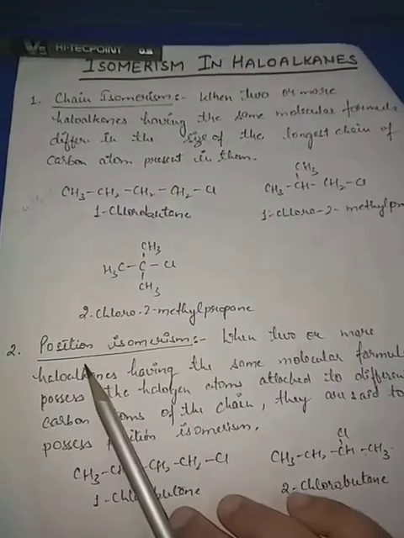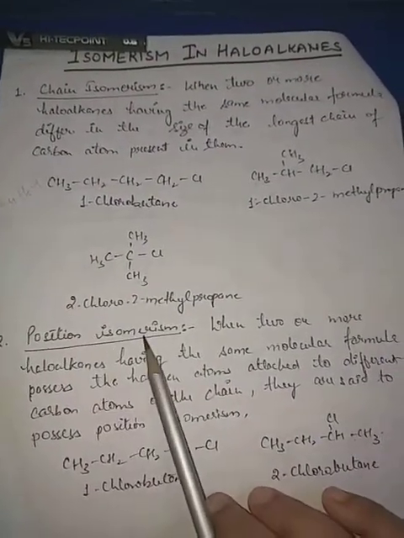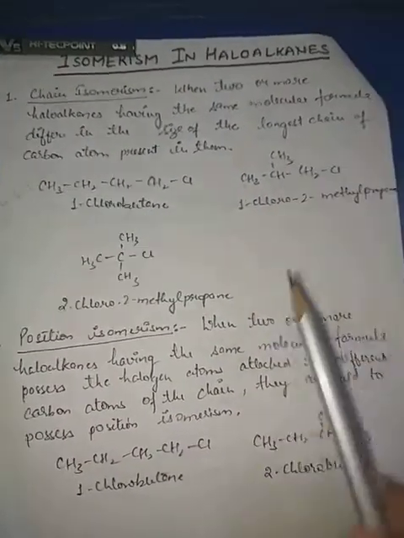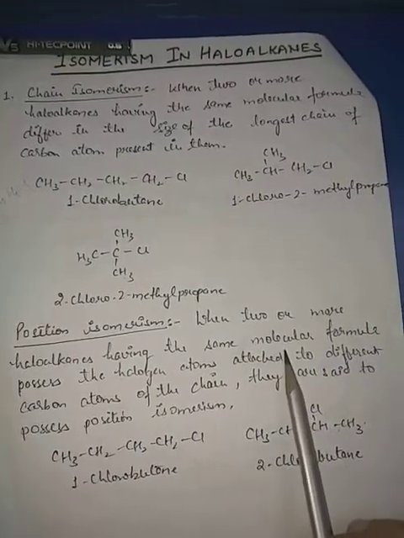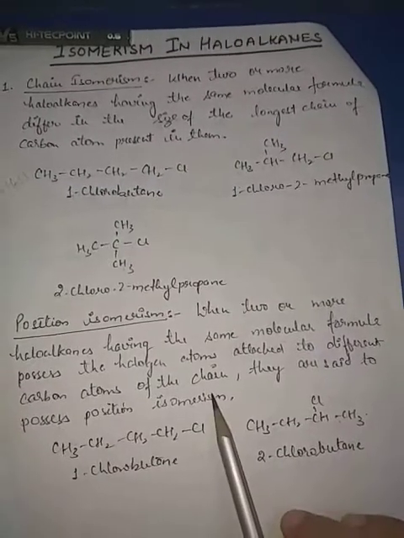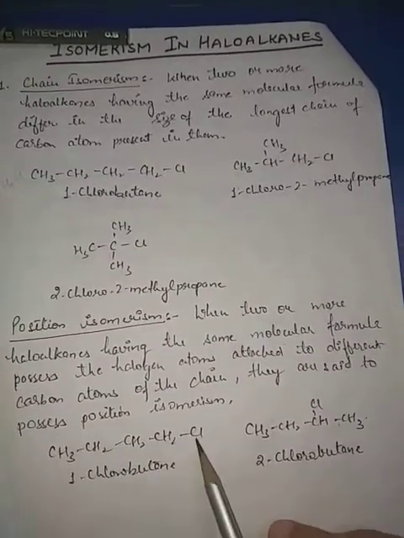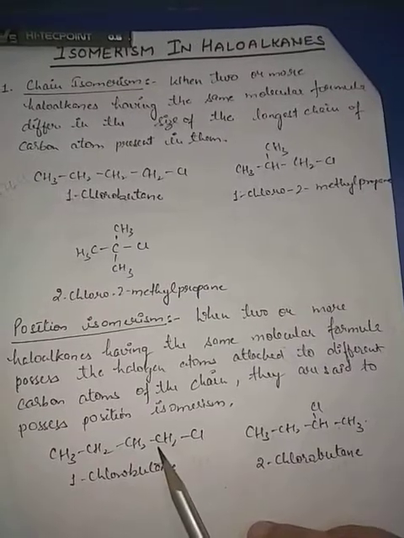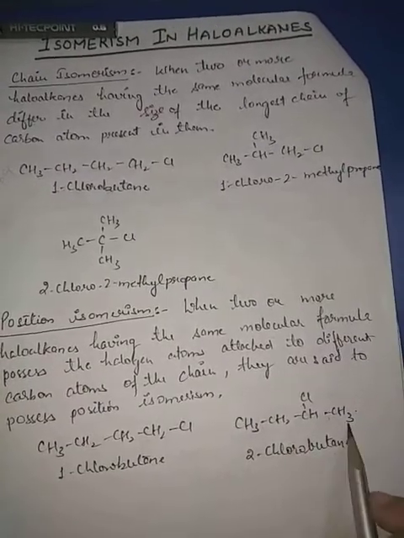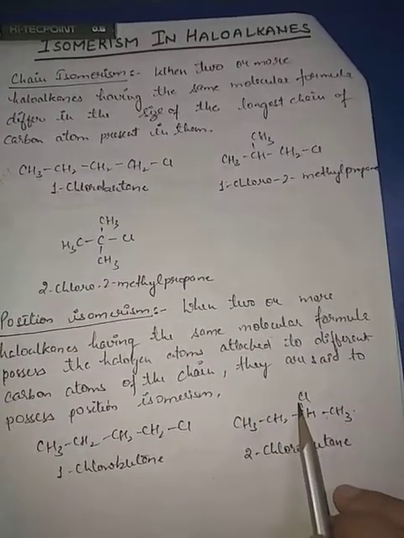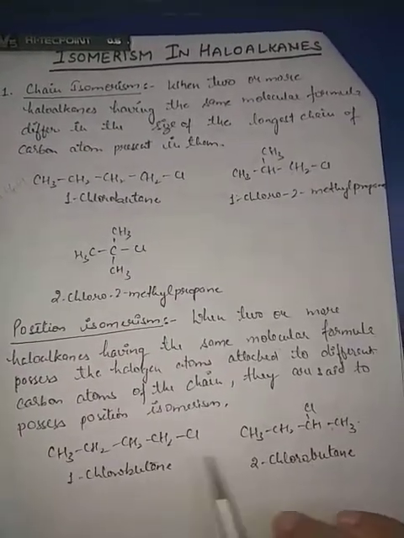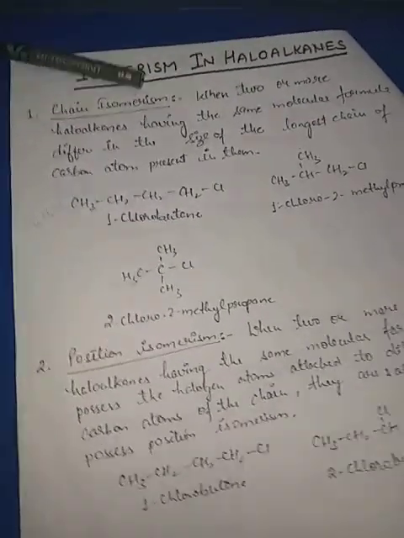Now the second type of isomerism is position isomerism, where the position of the halogen changes. When two or more haloalkanes have the same molecular formula and possess a halogen atom attached to different carbon atoms of the chain, this is position isomerism. Here this is 1-chlorobutane. This chloro group is attached to the first carbon of the butane chain. The chain is butane only, but the position of the chloro group has changed. So these are called position isomers.